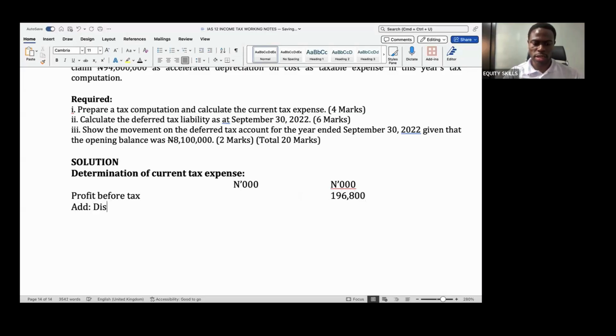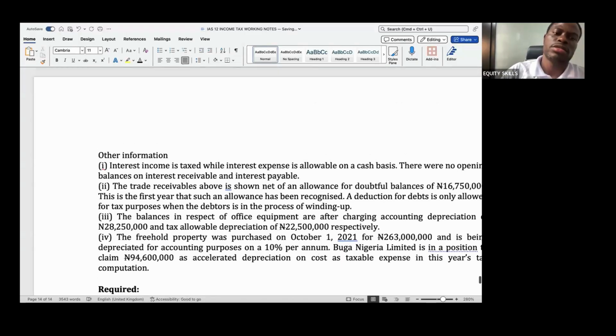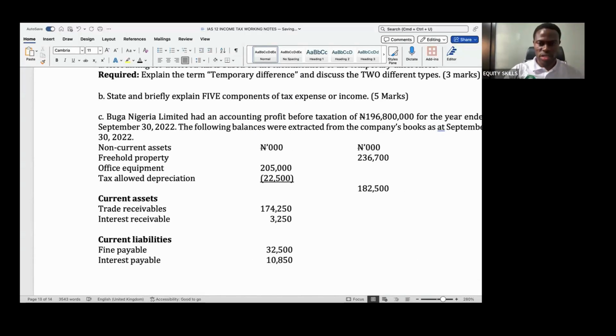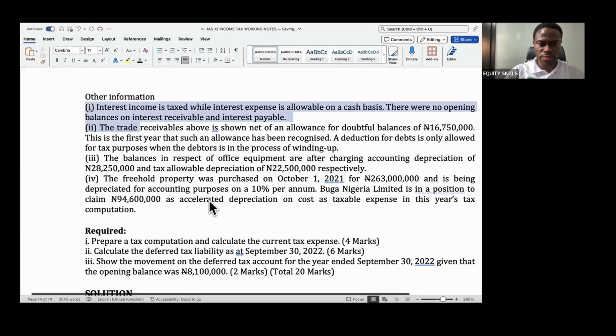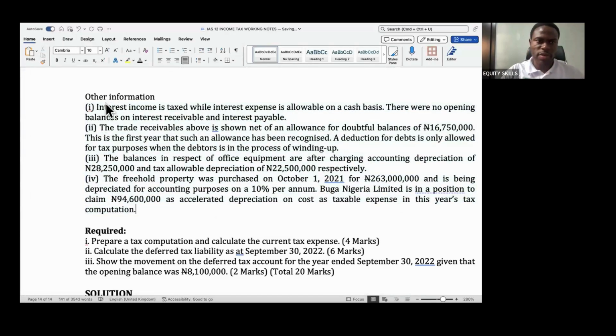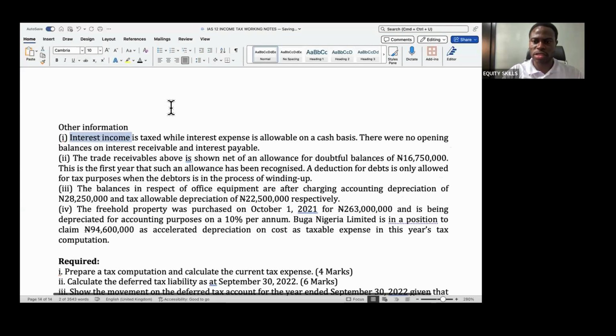We'll add back disallowable expenses. And what are the disallowable expenses you can have? From these notes, we can get all of them. The first note told us that interest income is taxed while interest expenses are allowable on a cash basis.